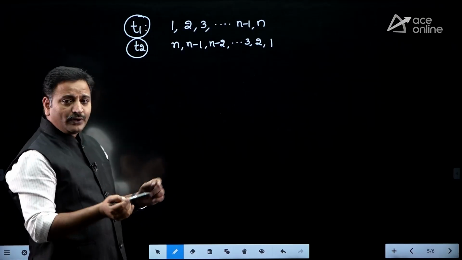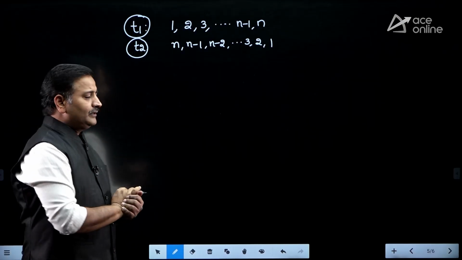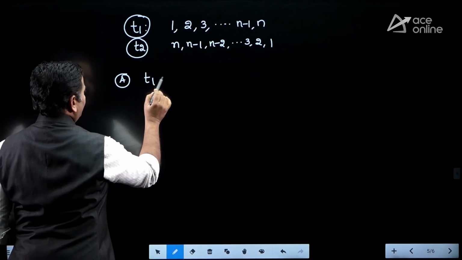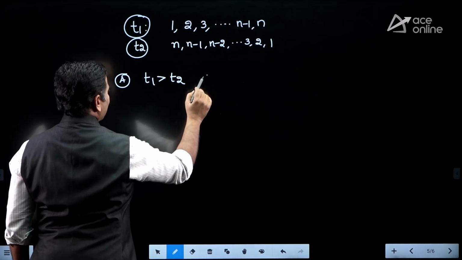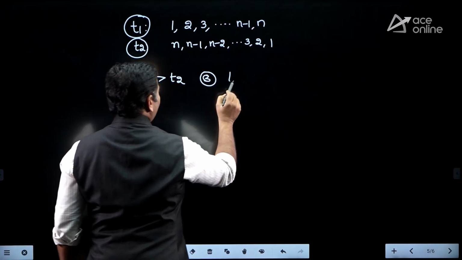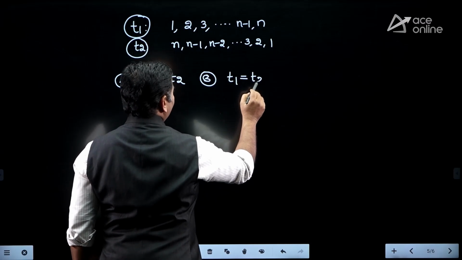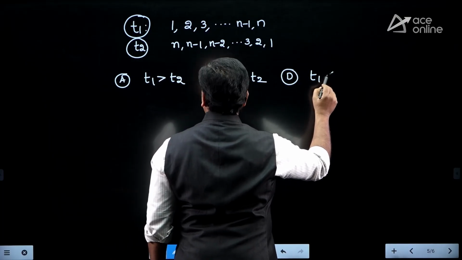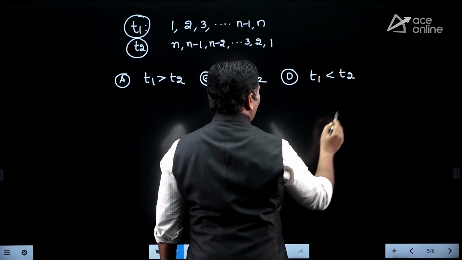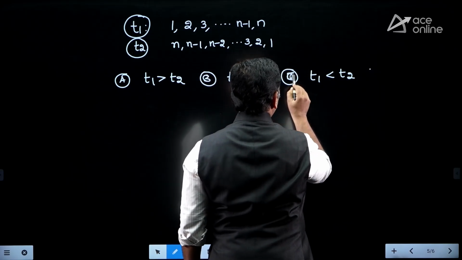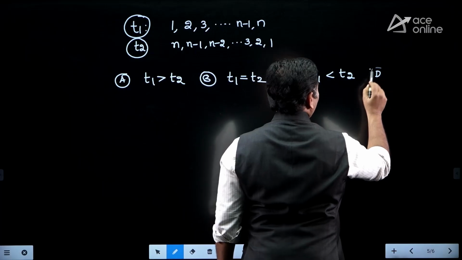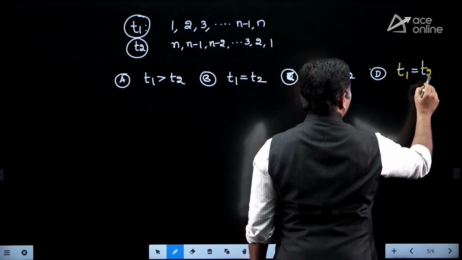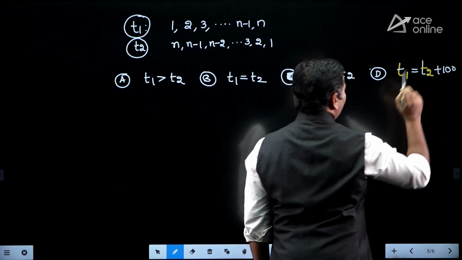Then they will ask the question, what is the relationship between T1 and T2? They may provide options like T1 greater than T2, T1 is equal to T2, T1 less than T2, and a third one, maybe they will assign some value like T1 is equal to T2 plus 100, some constant value.